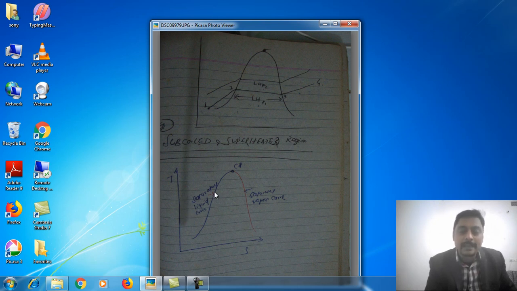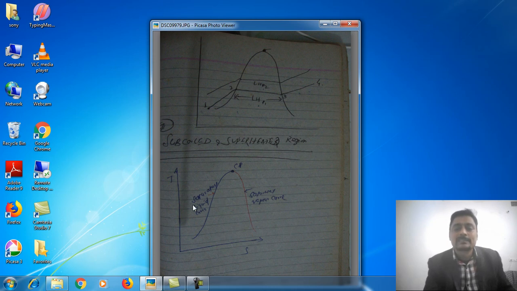At this curve, the liquid will be converted into saturated liquid. In this zone, this is the combination of liquid and vapor, and at this point it converts into vapor, and the vapor will be in saturated form. Apart from this curve, this will be the superheated zone.